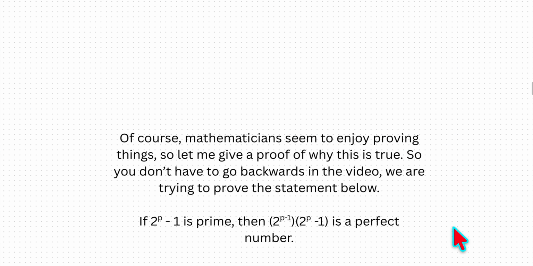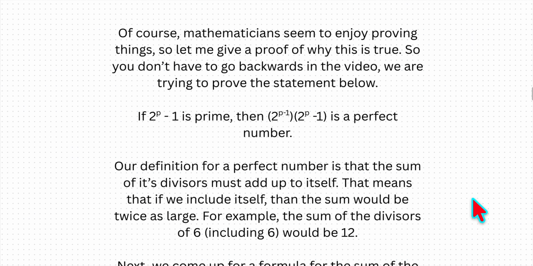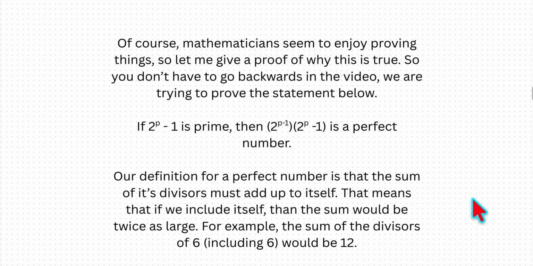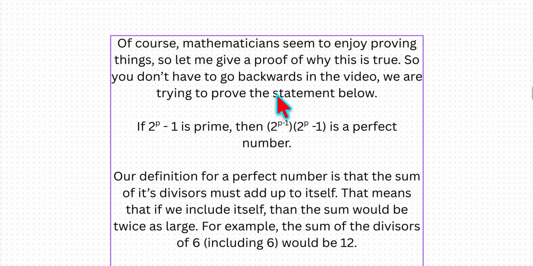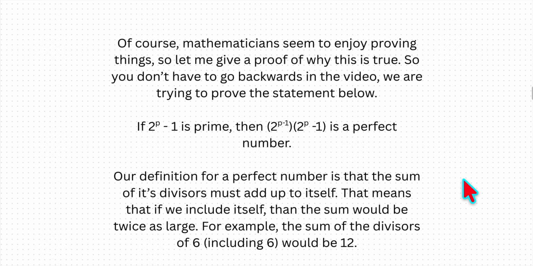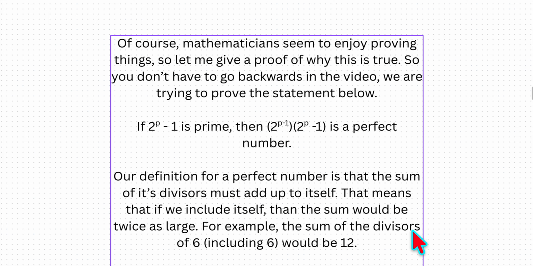Of course, mathematicians seem to enjoy proving things, so let me give you a proof for why this is true. So you don't have to go backwards in the video, we're trying to prove this statement. Our definition for a perfect number is that the sum of its divisors must add up to itself. That means that if we include itself, then the sum would be twice as large. For example, the sum of the divisors of 6, including 6, would be 12.